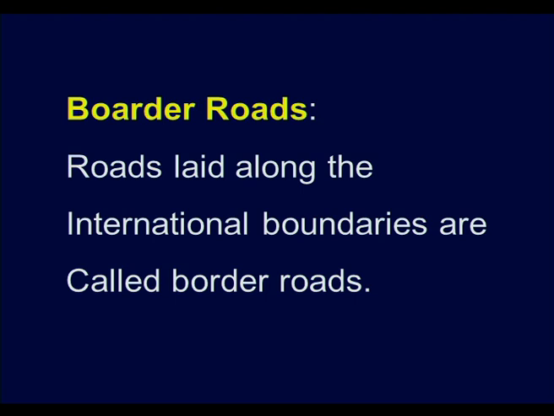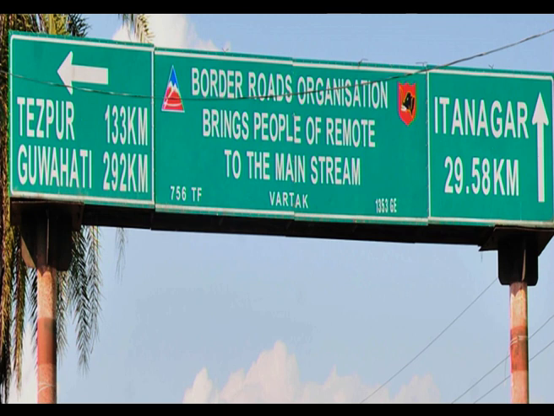Roads laid along the international boundaries are called border roads, which are maintained by the central government. This is the Border Roads Organization. Here you can see Itanagar, given in the picture, towards Arunachal Pradesh, we can see this road.